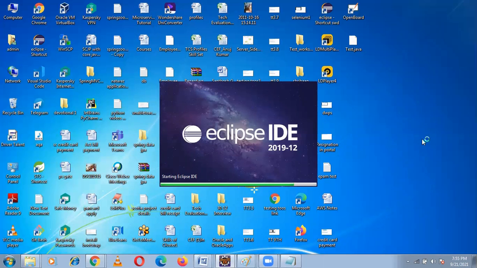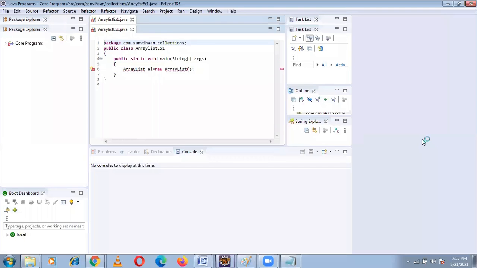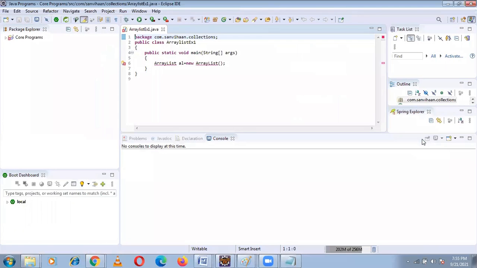Here you don't need to compile in Eclipse. If you write a program in Notepad, you need to compile. Here you don't need to compile it. Say javac file name.java, then it will compile. Then we should execute it.